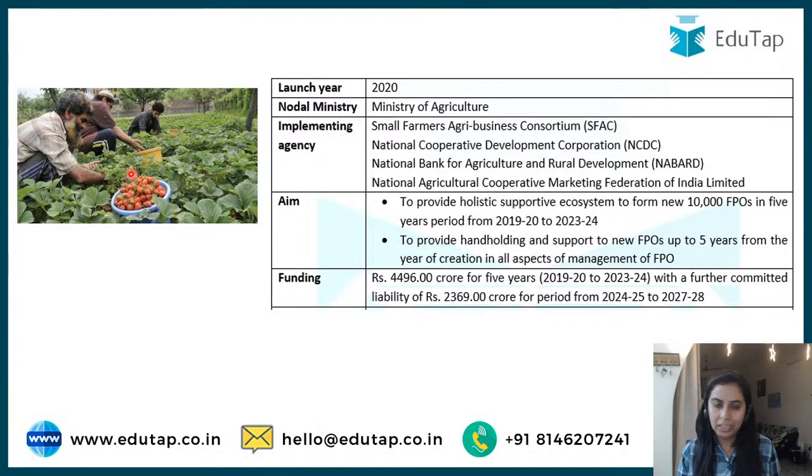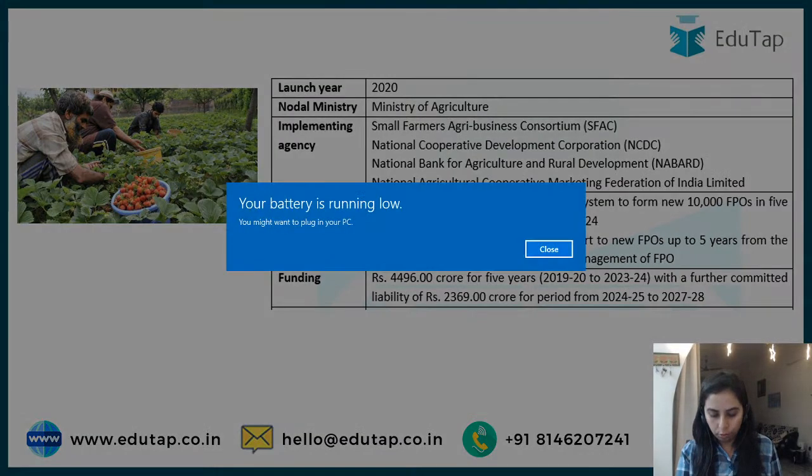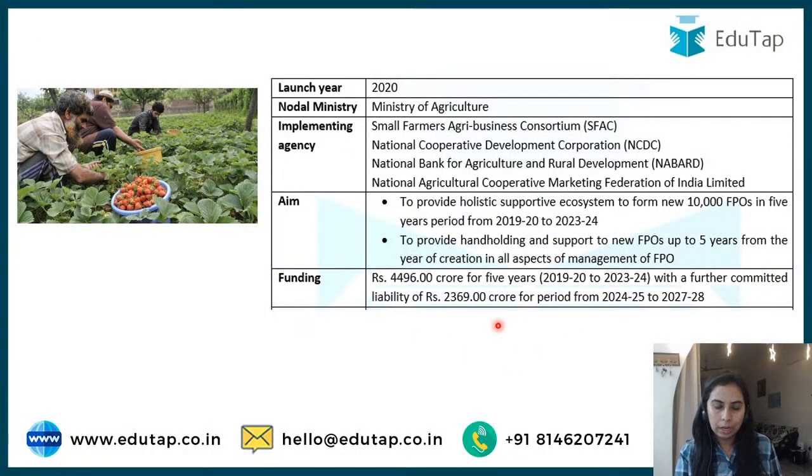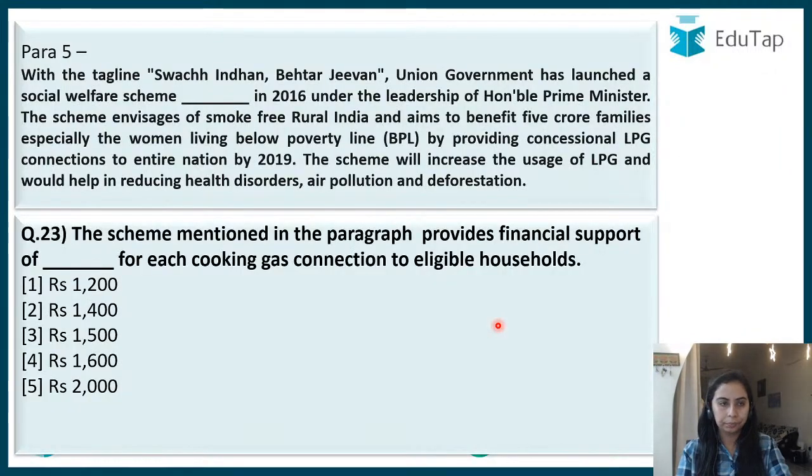The amount we have seen, 4,496 crore, is the amount, and further committed liability is also there for the period of 2024-25. My battery is running low. I'll just quickly wrap up the lecture. Okay? So 4,496 crore is there.